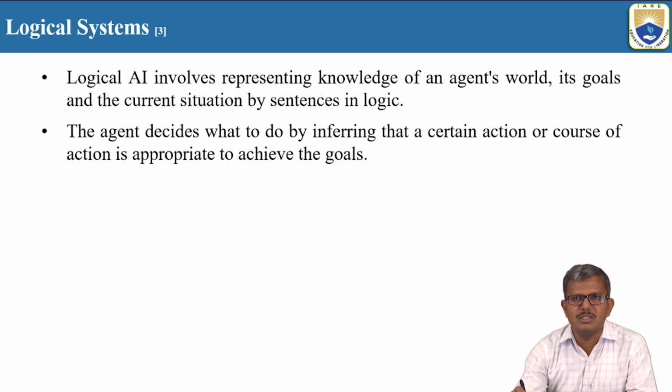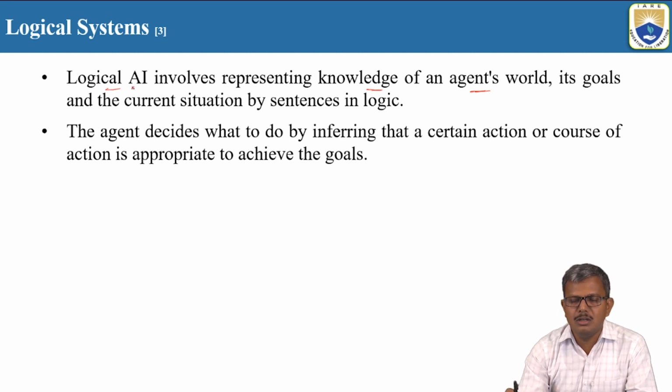So coming to the logical systems, these involve the representation of knowledge. For what purpose? For the agent's perspective. That's why we say that knowledge representation is for the agent's world. In the sense, we can say that it is in the form of a program. The knowledge from the knowledge base will be taken and converted into the form of logic. Why? Because until and unless you represent it in the form of logic, it will not be understood by the AI agents. That's why we convert the general English representation of knowledge into a programmatic way. That's why we say that it is a logic representation.